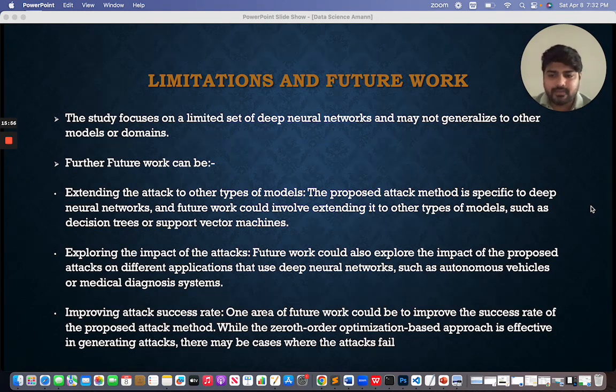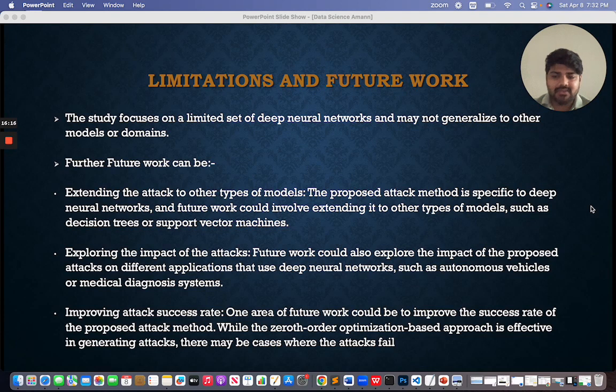So there is some future work. The first one is extending the attack to other types of models. That means the proposed attack method is specific to deep neural networks, and future work could involve extending it to other types of models, such as decision trees or support vector machines.